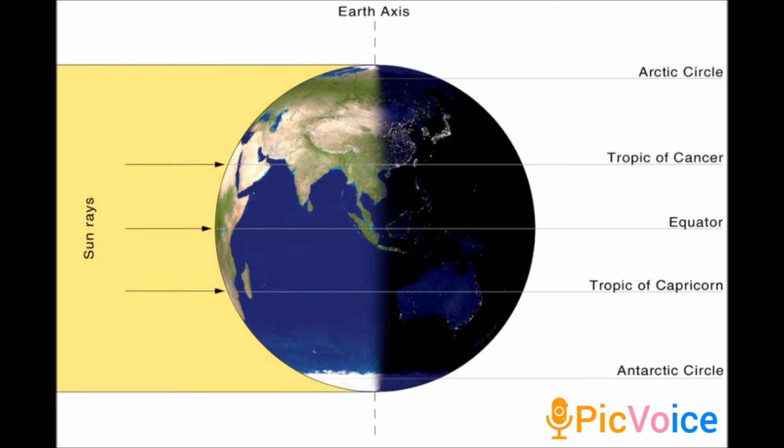So the first one is March 21. See here, where is the sun? See, the sun's rays are directly falling on the equator. So March 21 is called the equinox, because all the sun's rays are concentrated around the equator. So it causes equinox. In the northern hemisphere, it has spring equinox or vernal equinox, and in the southern hemisphere, it has autumn equinox.